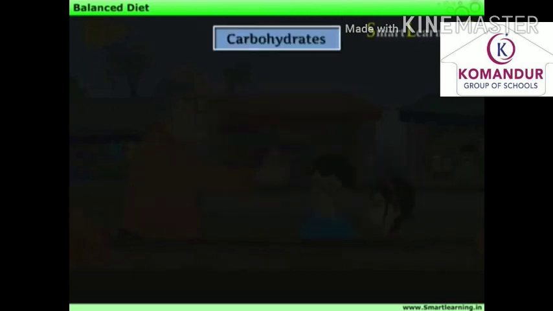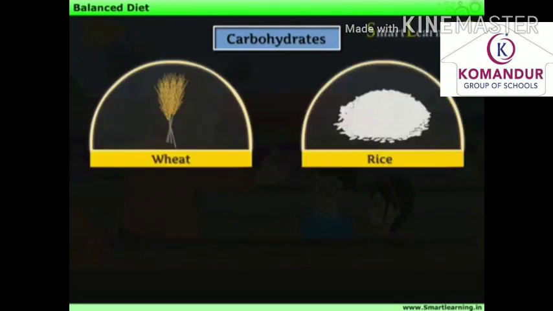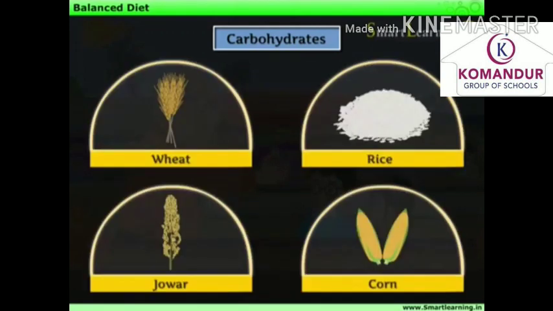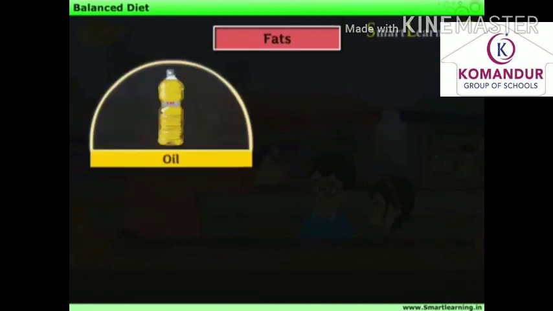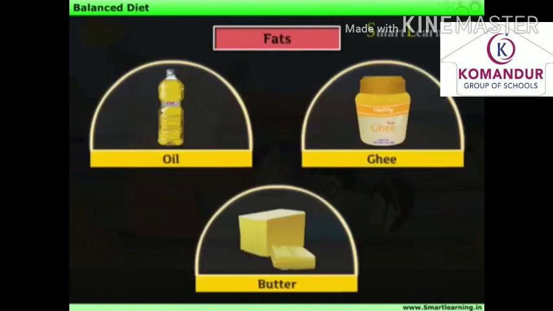For example, cereals like wheat, rice, jowar, corn, etc. contain carbohydrates which provide us energy. Fats are present in oil, ghee, and butter. We get maximum energy from fats.